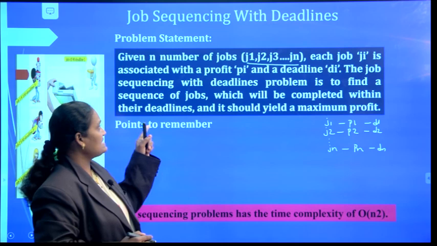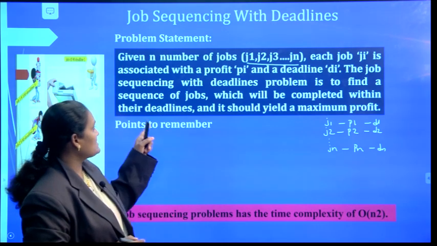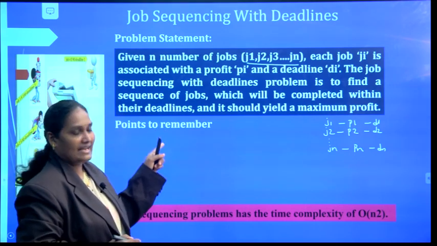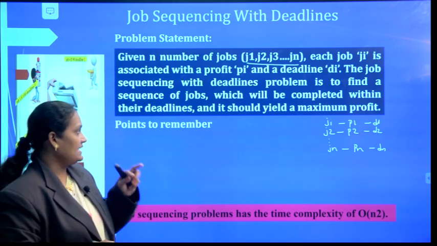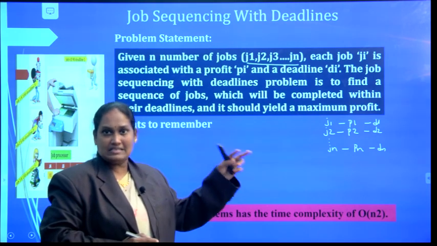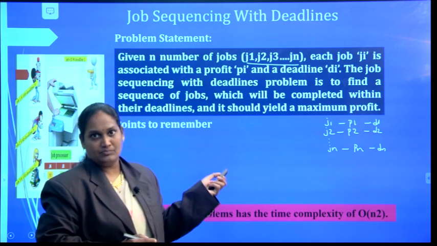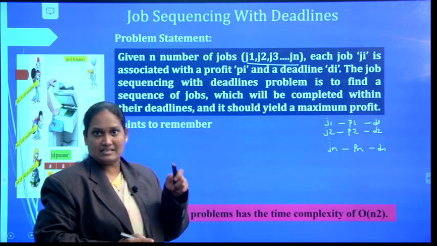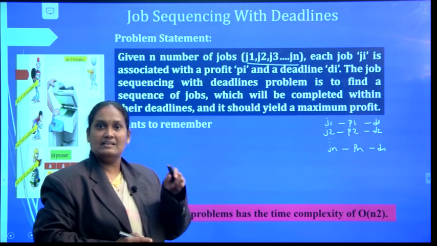Now, the job sequencing with deadlines problem is to find a sequence of jobs which will be completed within their deadlines and which yields a maximum profit. That is, if you complete a job, you can earn its profit. But the constraint is that the job should be completed within its deadline.